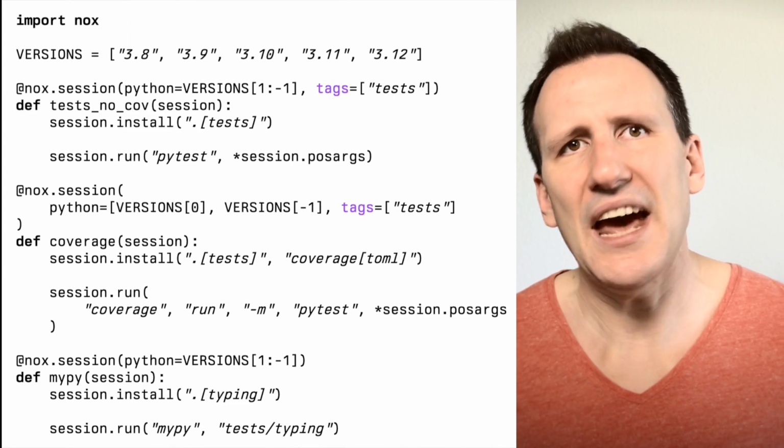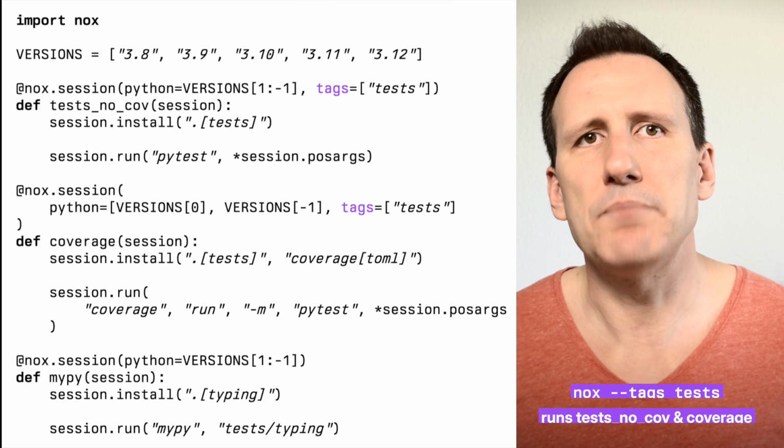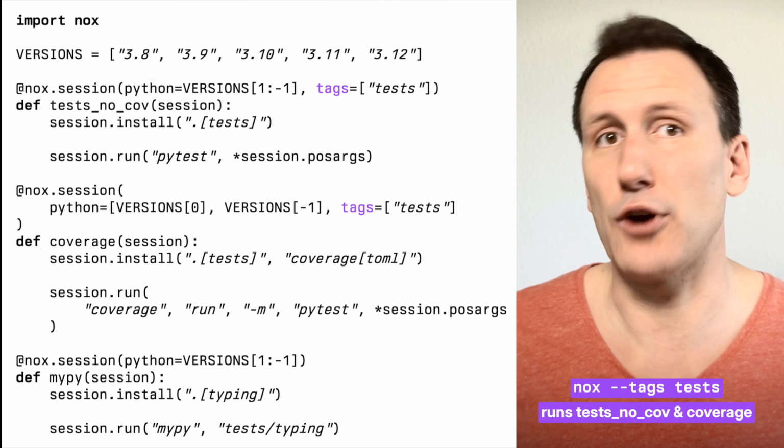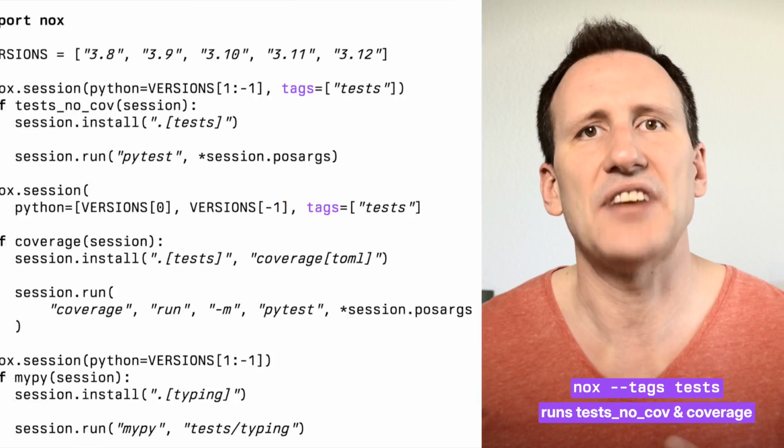And finally, Nox has the concept of tags. Tags allow you to group sessions together, like in this example, to run both the sessions with and without coverage by passing Nox the argument --tags tests.